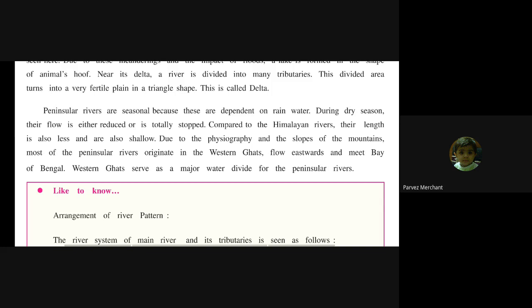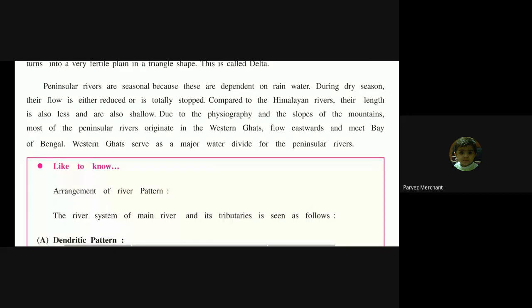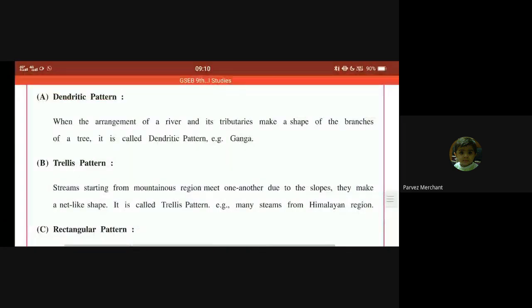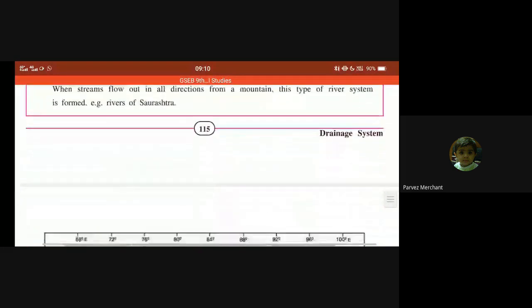Due to the physiography, the slope of mountains, the rivers coming from the mountains meet the tributaries, move to the peninsular rivers and meet other rivers. So these are the stages of rivers. Got it? Then we have studied different patterns in advance.